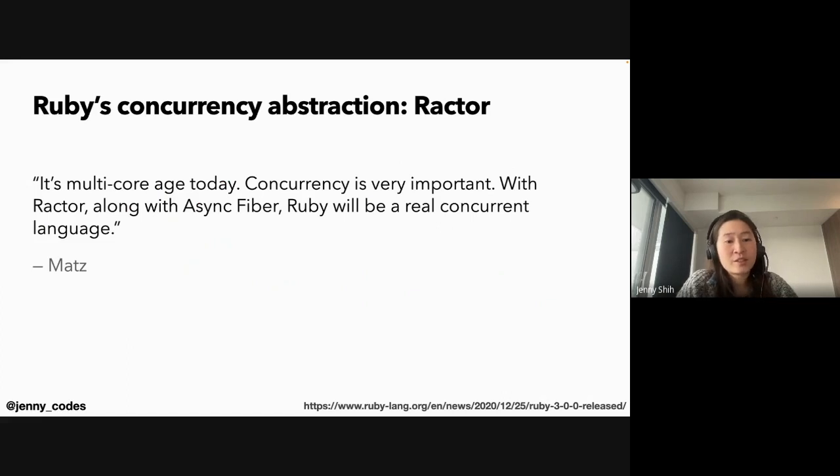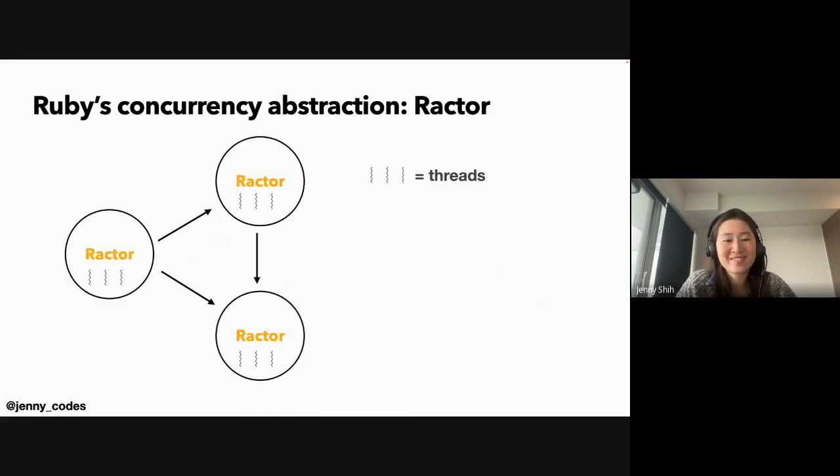In recent years, Ruby has also started to build its own concurrency abstraction. It's called Ractor. Matz himself said that it's very important. This is how we can understand Ractor. A Ractor is also a unit of execution. But what's different from the Elixir model is that each Ractor contains multiple threads, whereas a thread in Elixir can contain millions of Elixir actors.